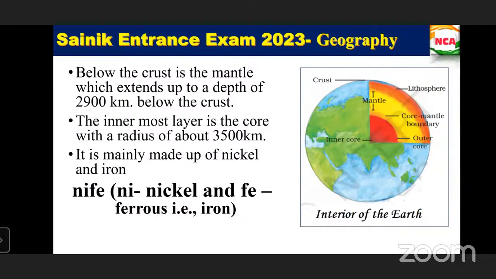Ma'am, is the mantle also of two types, like the continental and oceanic crust? No. Only in the outer layer do we have the oceanic region and the lithosphere, the land surface, the continental part. Whereas inside, everything is the same. There is no oceanic and continental part of the mantle.